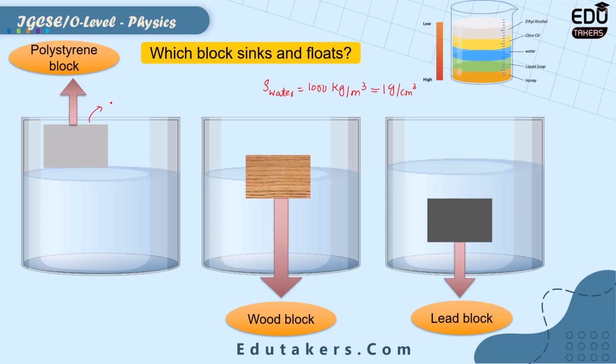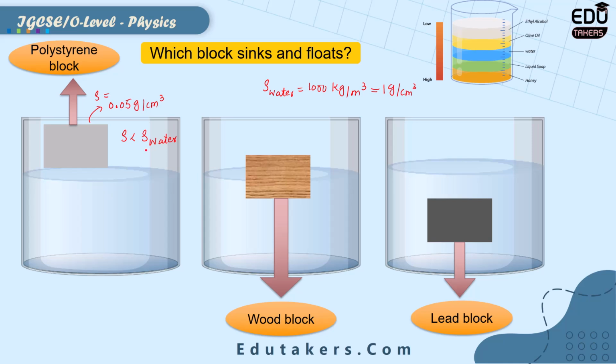For that block, the density is 0.05 gram per cubic centimeter. Note this density is smaller than the density of water. Then what can you say? Does the polystyrene block sink or float? Of course it will float. It is because the density of the polystyrene block is smaller than the density of the water.